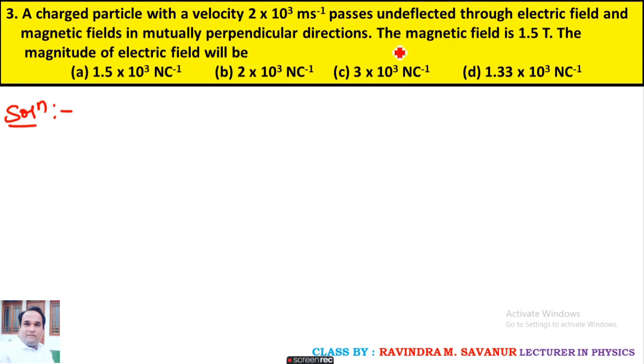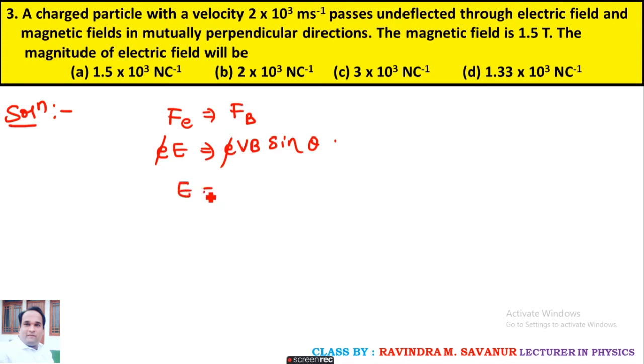One thing is clear here: the particle is undeflected through the electric field and magnetic field in mutually perpendicular directions. Then the force of the electric field and the force of the magnetic field both become equal. In the given condition, the electric force is given by small e into capital E, and the magnetic force is e V B sin theta. Here small e gets cancelled.